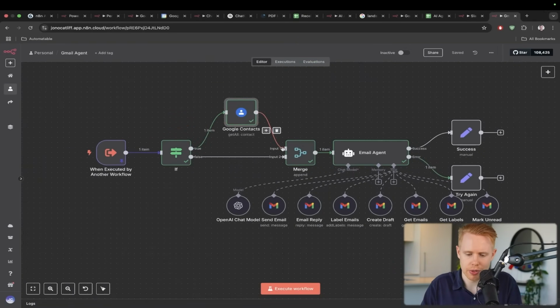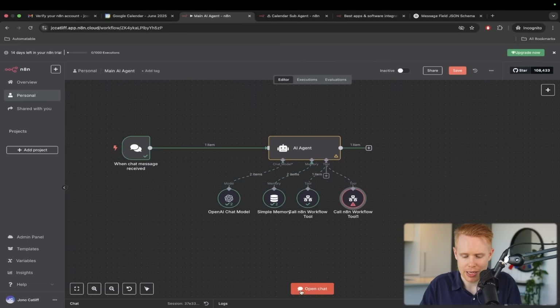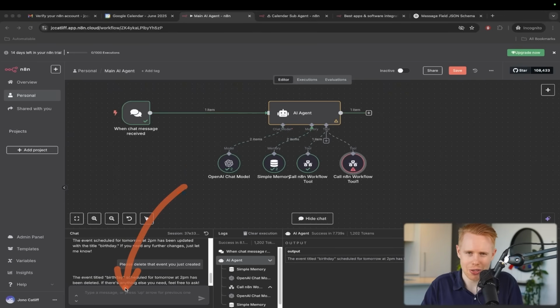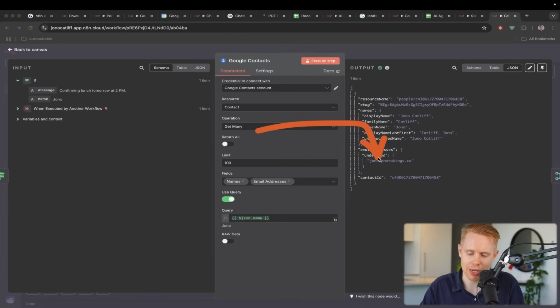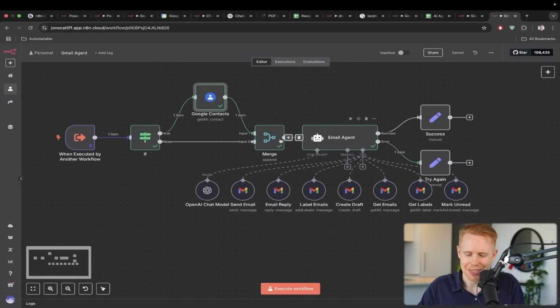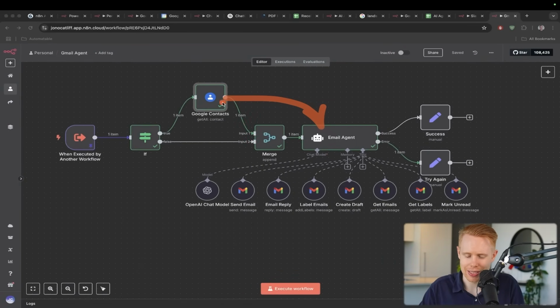And the reason why you'd find them on their name is because if I'm messaging here, I'm not going to know Jono's email or somebody else's email off the top of my head. I don't think anyone really knows other people's emails, at least by heart, but you know the person's name, and you can search the person's name up. And then once you search the name up, you can get information like, for instance, their email address. And then what you can do is you can have this AI agent.